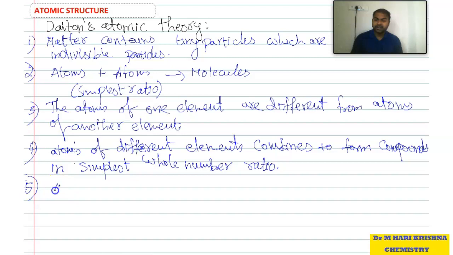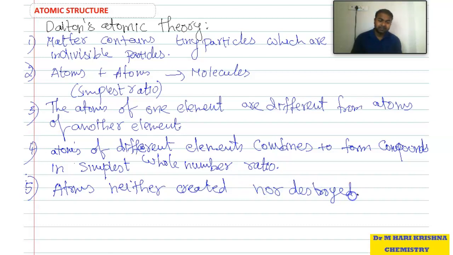And also one more point, the last point is, we cannot create atoms newly, we cannot destroy old ones. So atoms are neither created nor destroyed in a chemical reaction. So what is the conclusion? Matter contains very small particles.